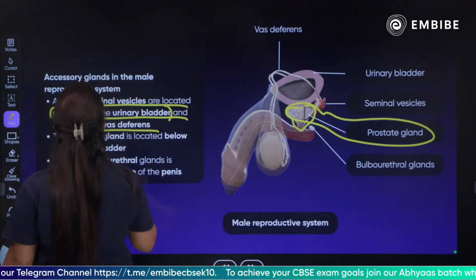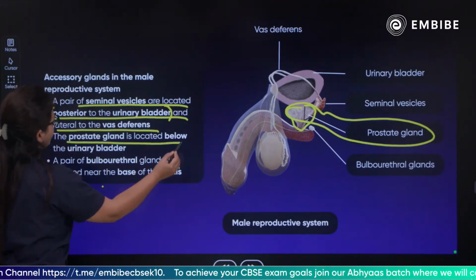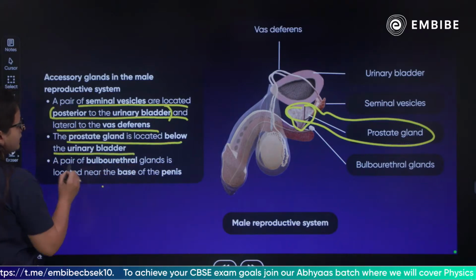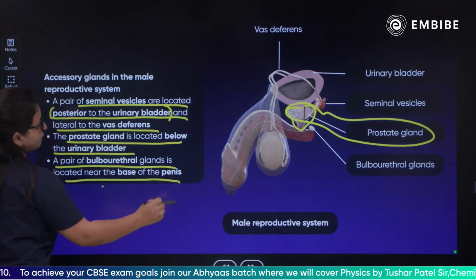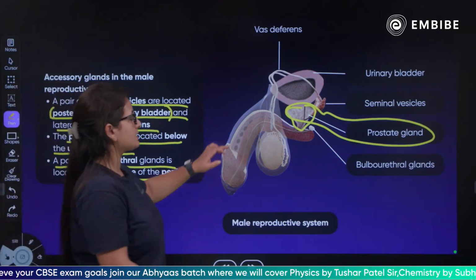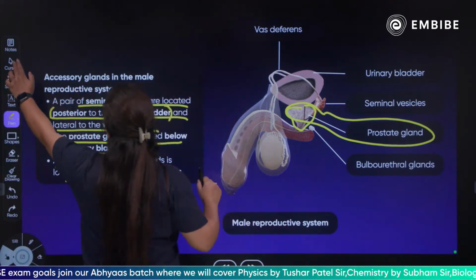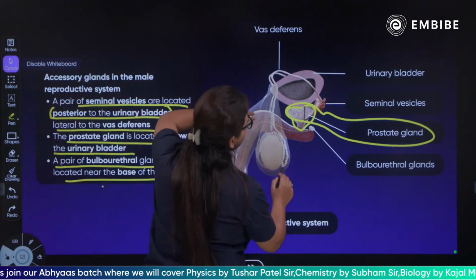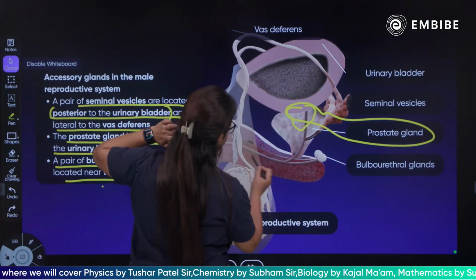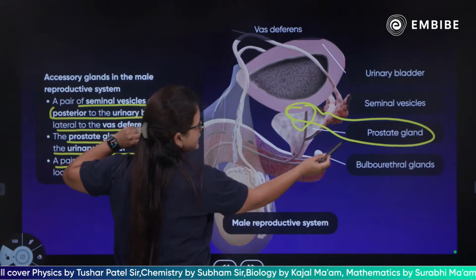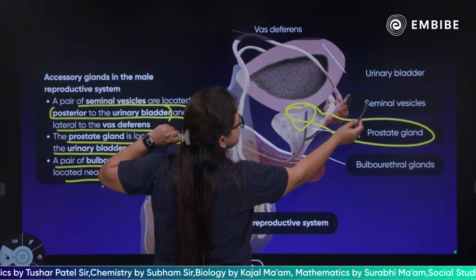Next we have the prostate gland, which is located below the urinary bladder. A pair of bulbourethral glands is located near the base of the penis. So children, just now we have discussed it. This is your seminal vesicle, and this is your bulbourethral gland, situated behind the penis. There is a prostate gland and this is the seminal vesicle.